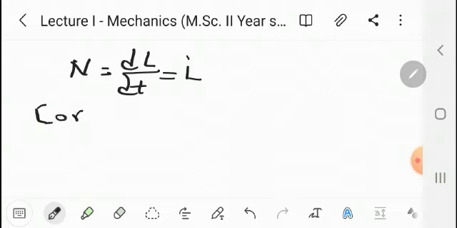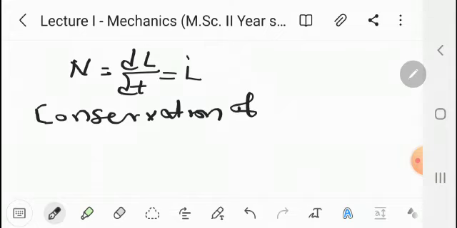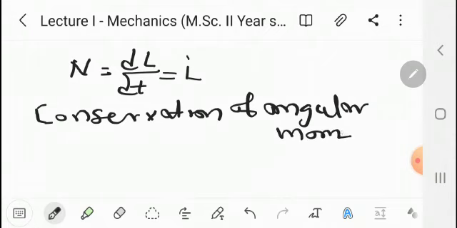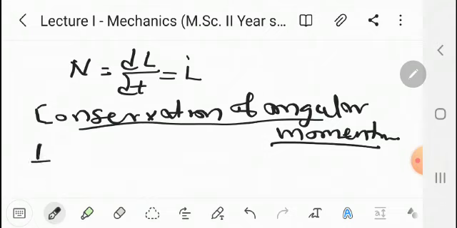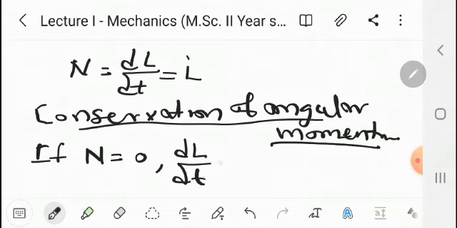Conservation of angular momentum. If torque N equal to 0, then the above equation gives dL by dt equal to 0.